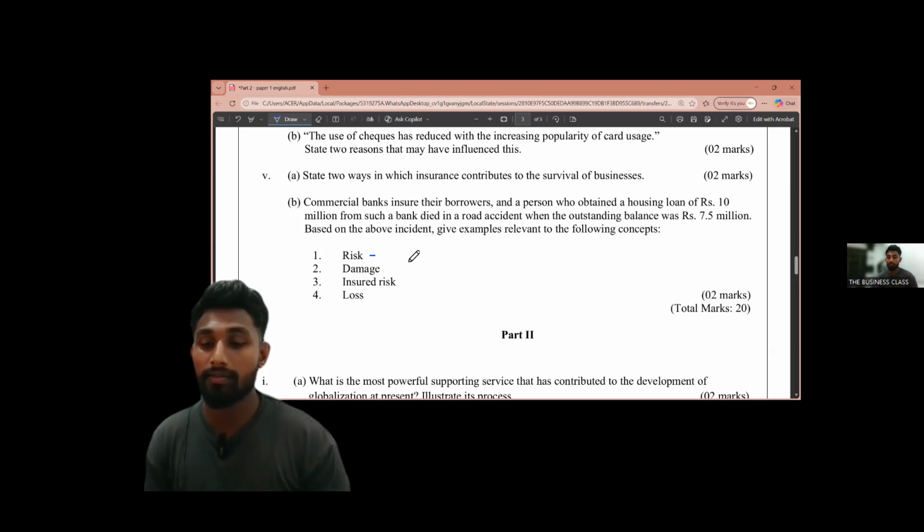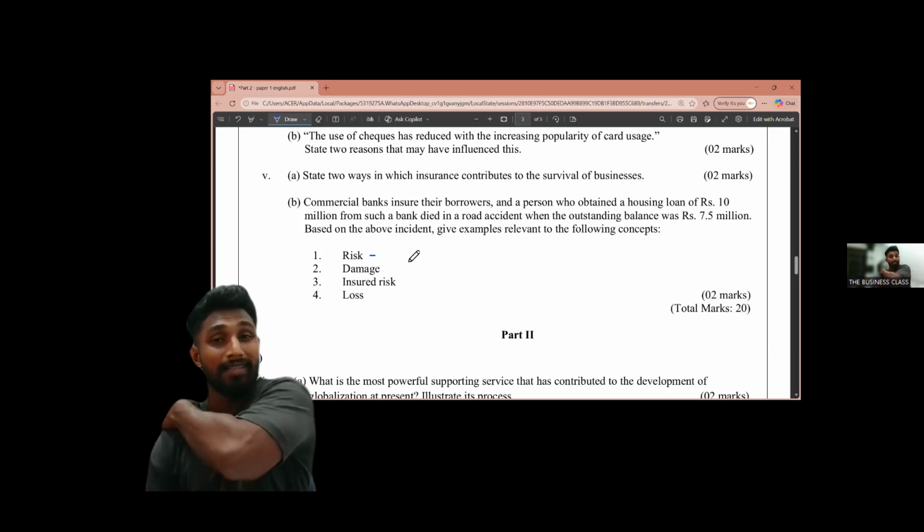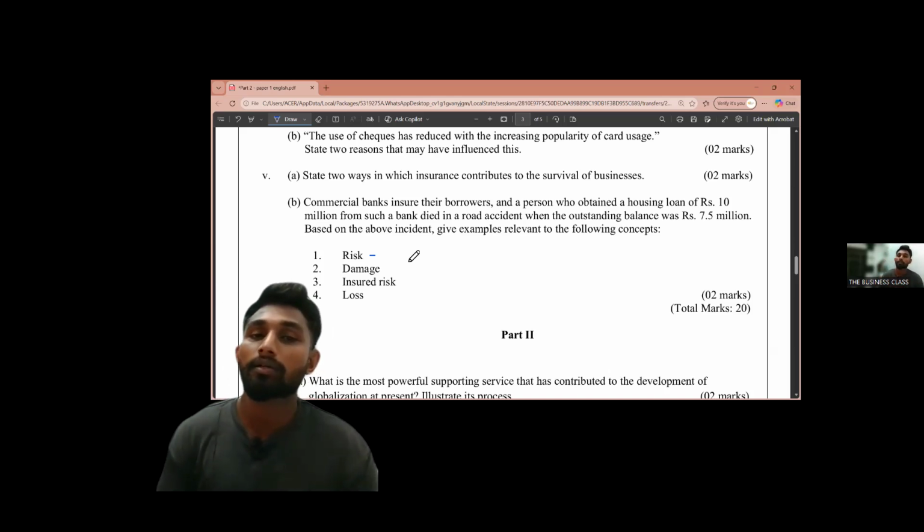As an example, we can say the road accident resulting in borrower's death, right? When you're writing this kind of question, you should write the proper correct examples from this case, since there's a case.